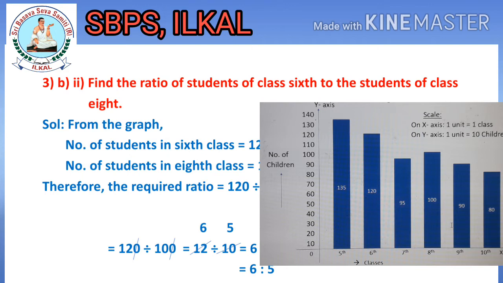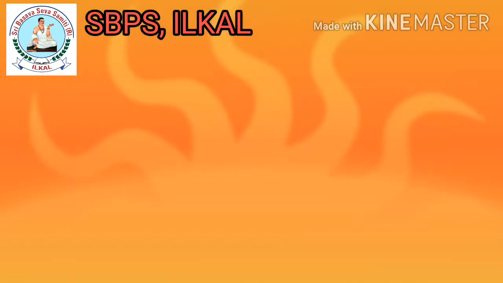Now 2 5s are 10, 2 6s are 12. We can strike out, which is equal to 6 divided by 5, which is nothing but 6 ratio 5. Therefore, the ratio of students of class 6th to the students of class 8 is equal to 6 ratio 5.